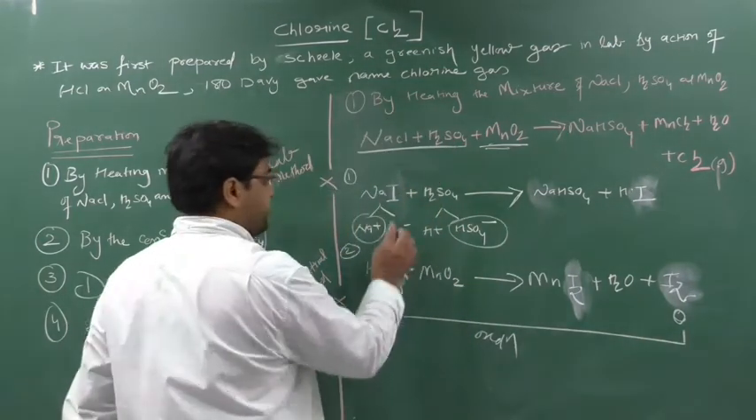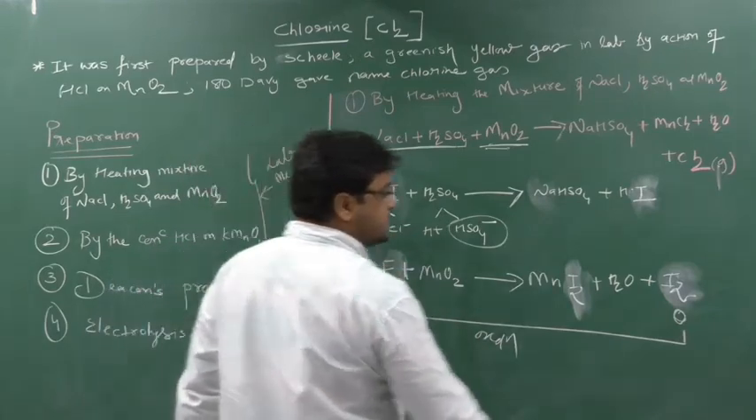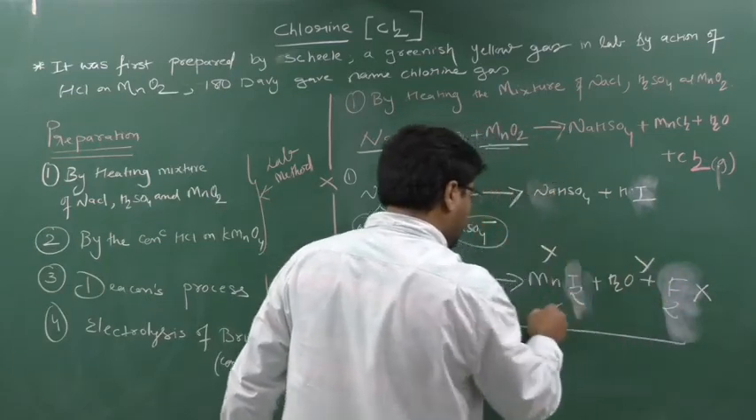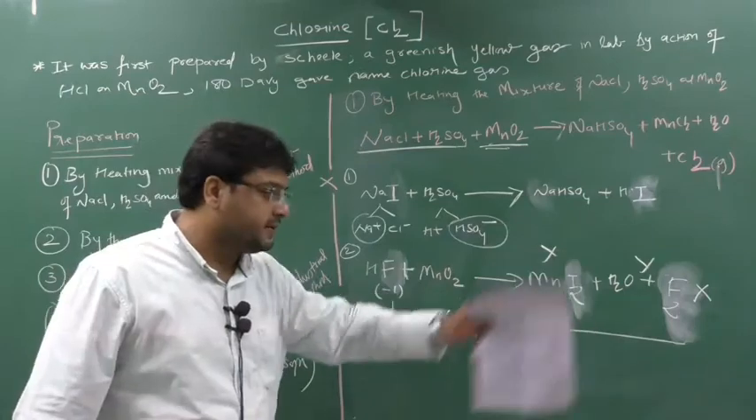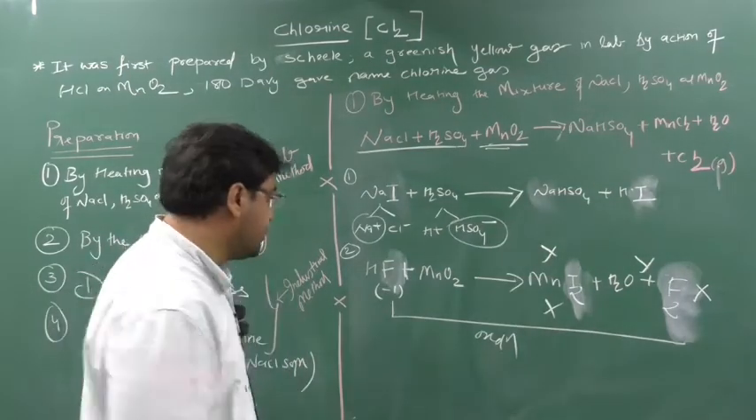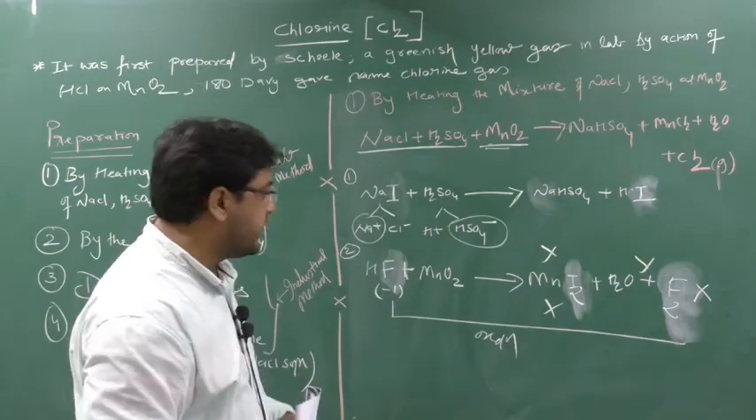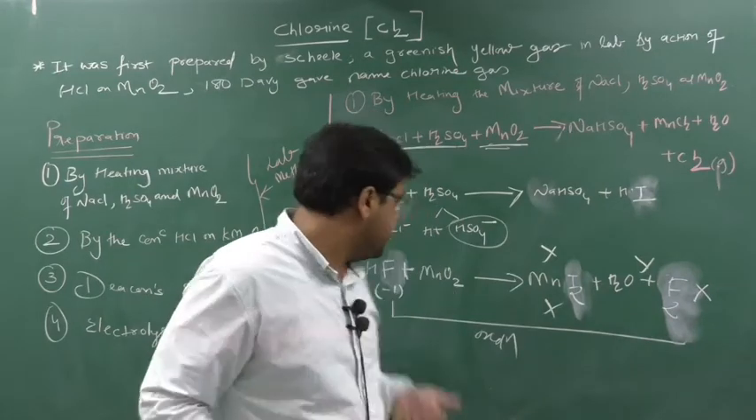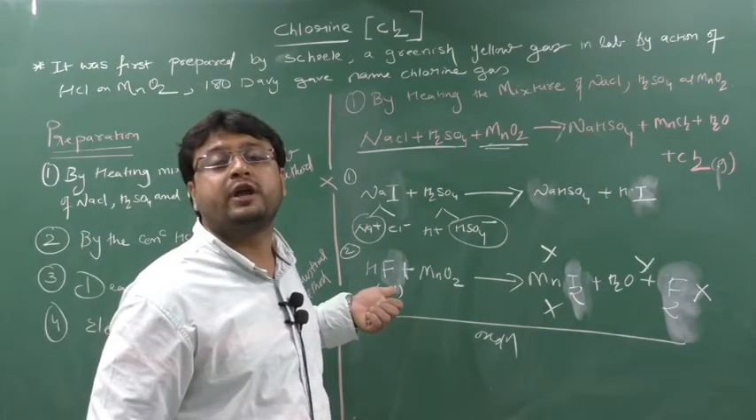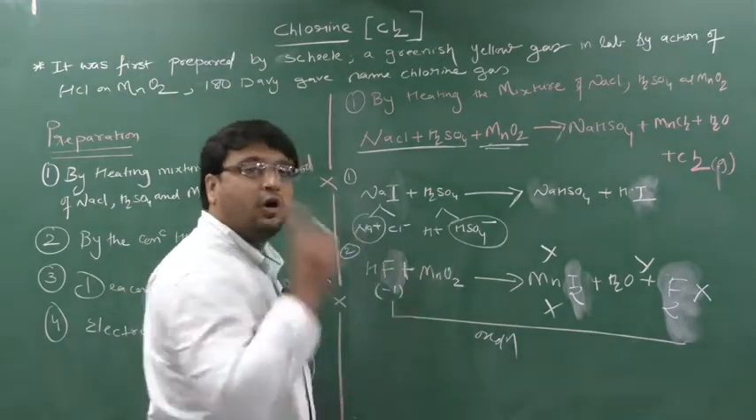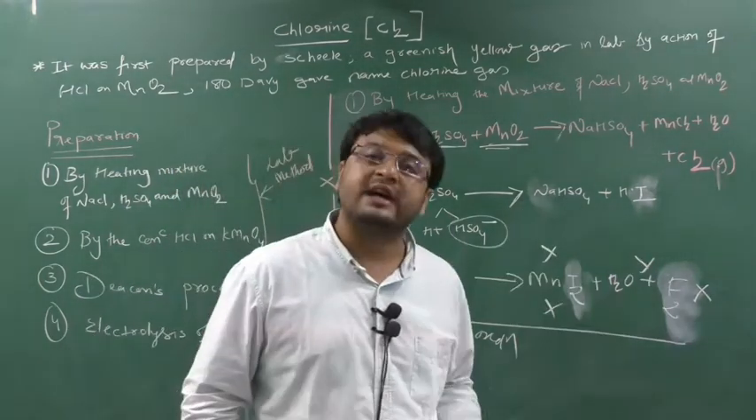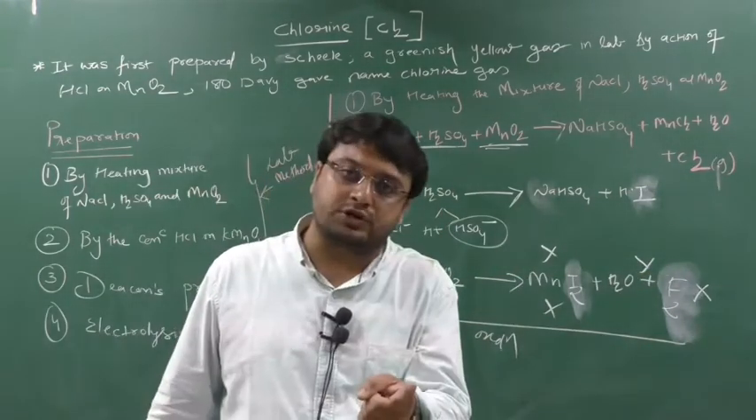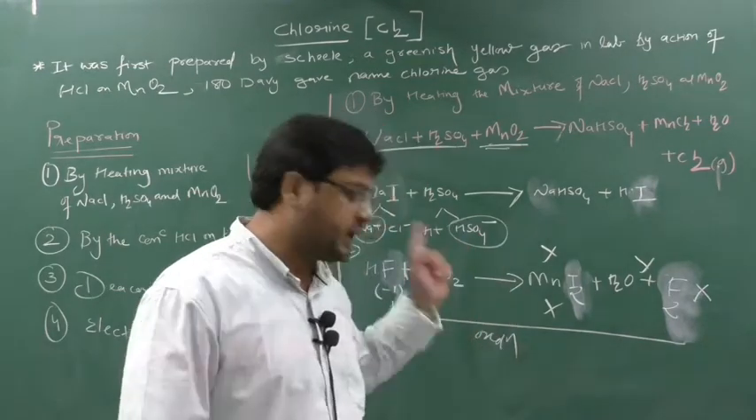Clear? So your MnO2 is responsible for this oxidation. But if I use HF, HF cannot generate fluorine. No, it is not possible. So this reaction will be wrong. Why? Because MnO2 cannot oxidize fluoride. Once fluorine has gained the electron, it cannot lose it back, because it cannot undergo oxidation. For oxidation you have to lose the electron, and fluorine cannot lose the electron, being strongly electronegative in nature. So MnO2 cannot oxidize HF to F2. That's why this process cannot be used for fluorine, whereas this process can be used for production of chlorine, bromine and iodine. So this question can come in the exam.